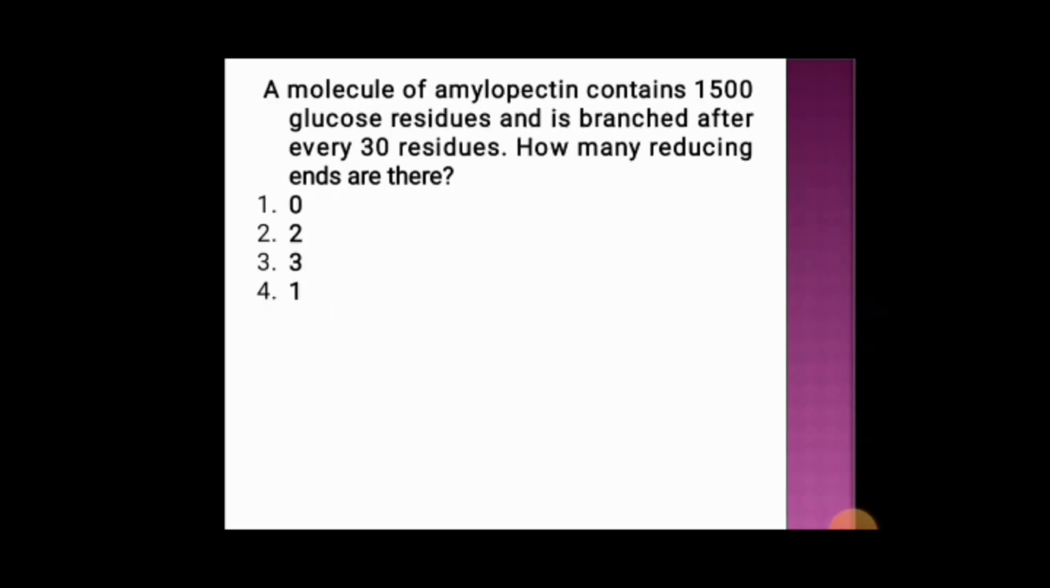Next question. A molecule of amylopectin contains 1500 glucose residues and is branched after every 30 residues. How many reducing ends are there? Option 1 is 0, option 2 is 2, option 3 is 3, option 4 is 1. And the correct answer is option 4, that is 1.